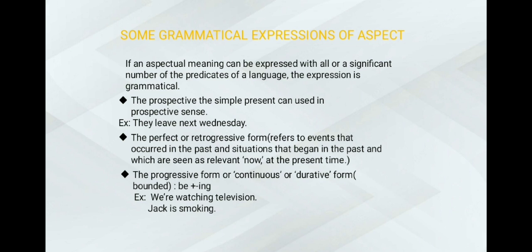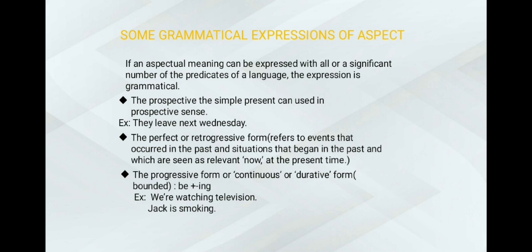This is likely to happen in the future. The perfect or retrospective form refers to events that occurred in the past and situations that began in the past and which are seen as relevant now, at the present time.